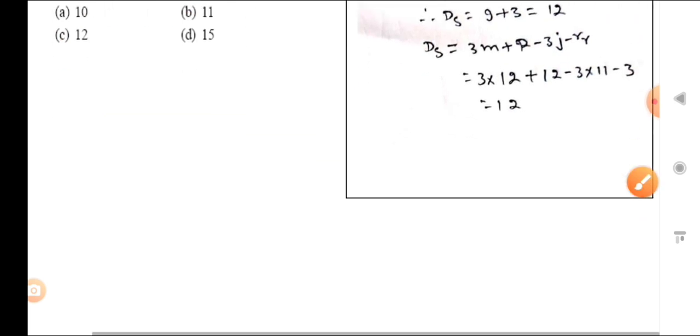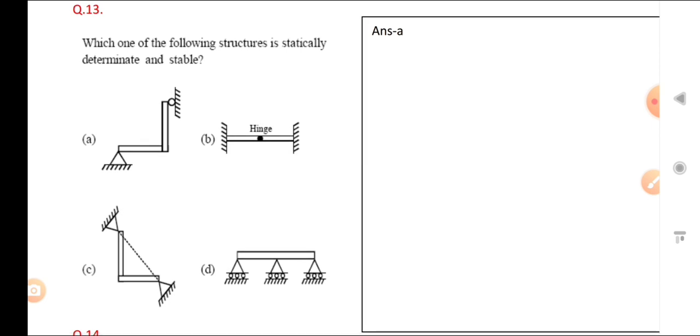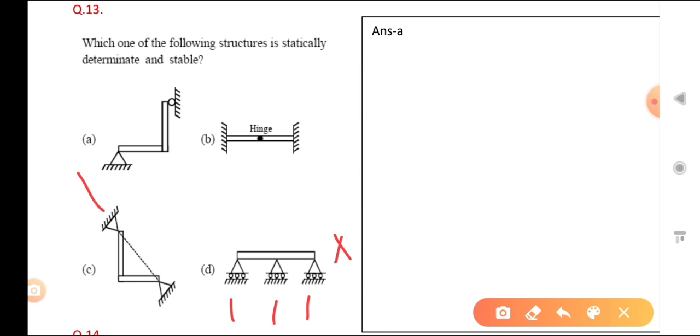Okay, so now we will solve 13. Which one of the following structures is statically determinate and stable? So now you can see we have seen how frames are stable when reactions are non-trivial, non-concurrent and non-parallel. Now in that one all the reactions are parallel, so that is unstable, so it is not correct. Now here all reactions are passing through the same point, that is the concurrent reaction, so that is also not stable.